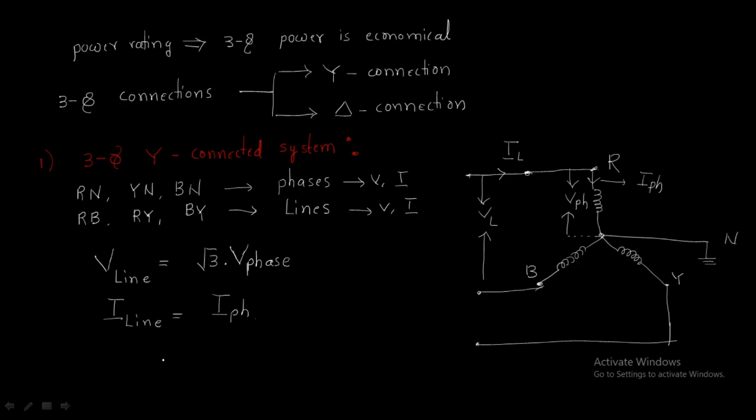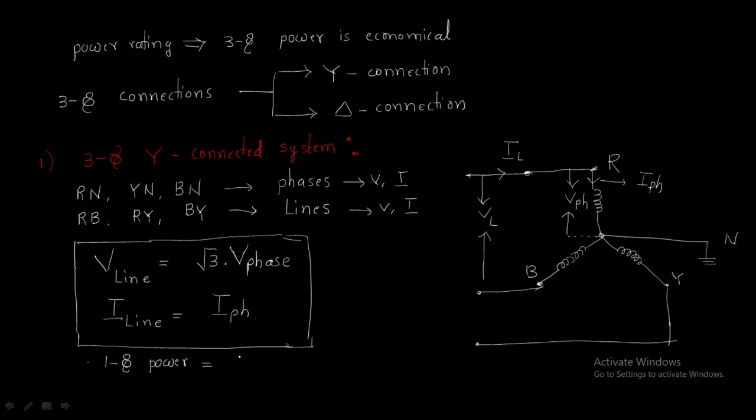Phase current. Understand? Right. So this is the very important relation in the star connected three phase system. And we can write the equation for the power also. The power in a star connected three phase system: in single phase, power is V phase I phase cos phi, the general power.